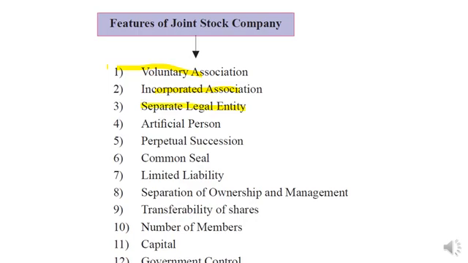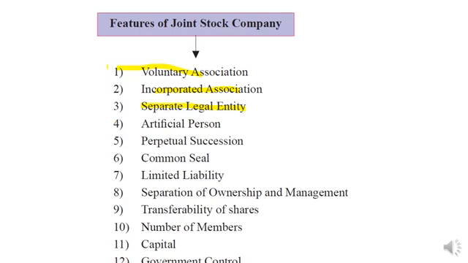Why is it a separate legal entity? Entity means firm. Yes, it is a legal firm. Why? It is a registered firm under government regulation, the Companies Act rules. So it enjoys legal status in the market.